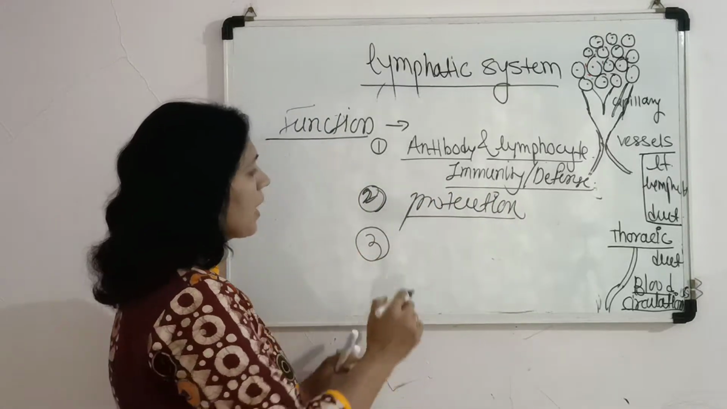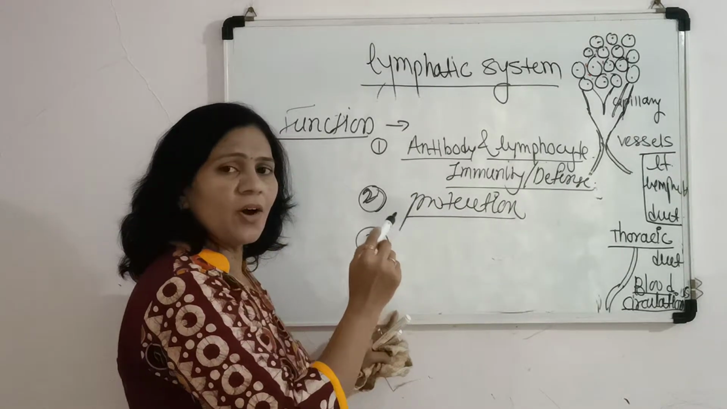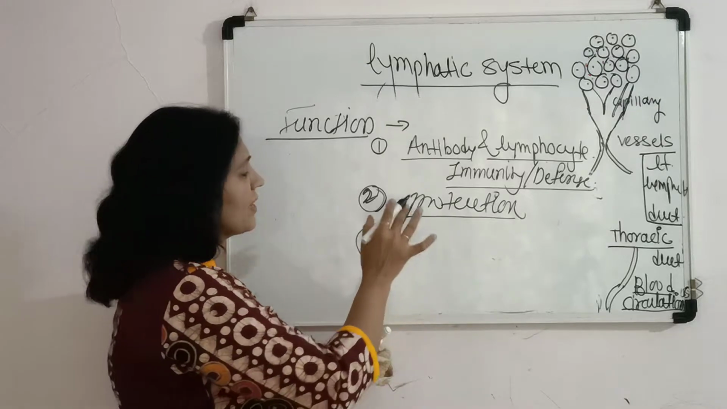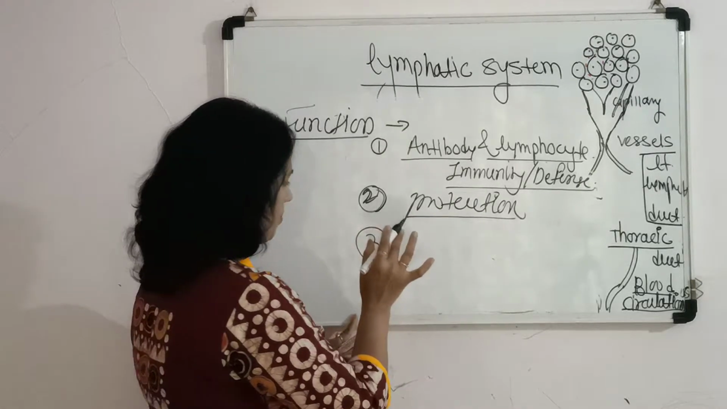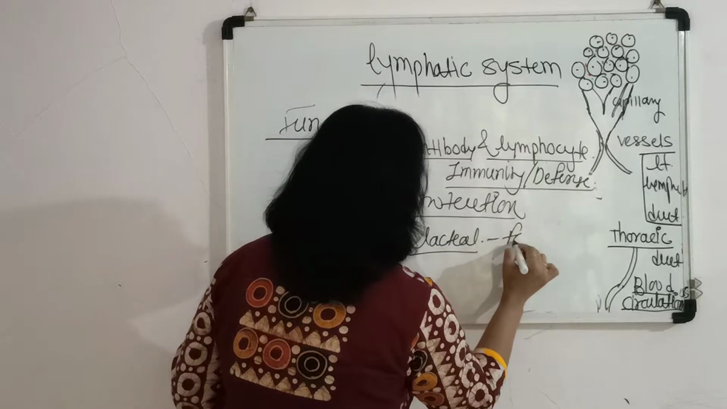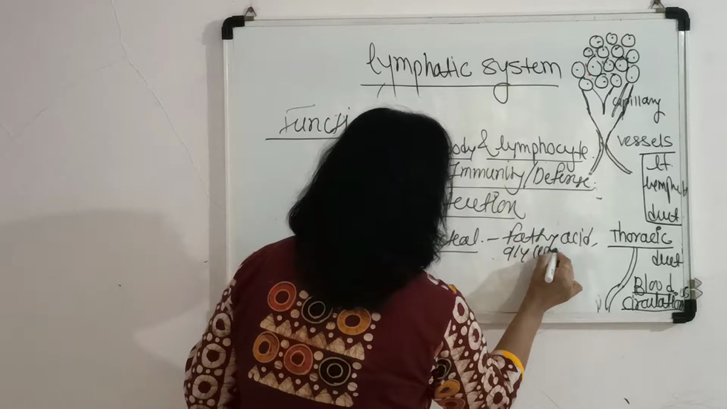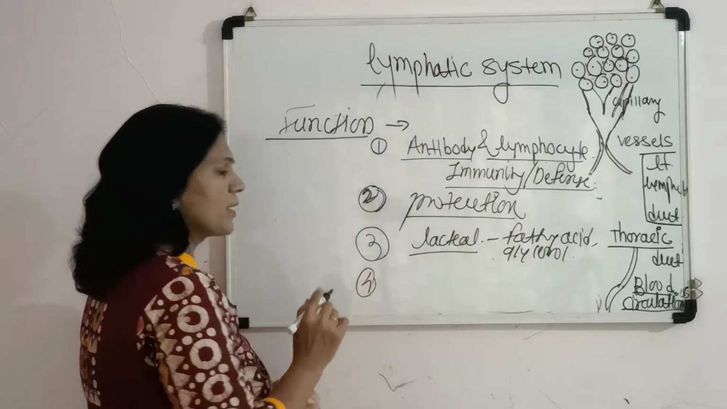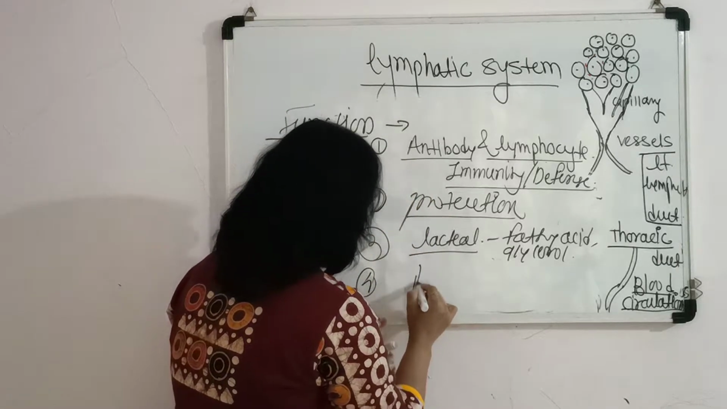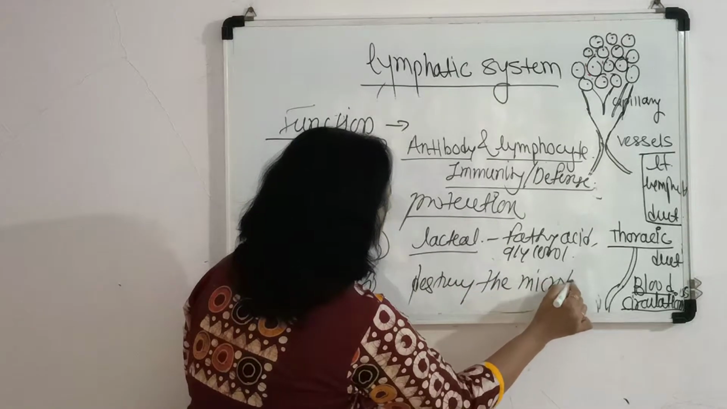Then as we have mentioned here, fatty acids and glycerol are absorbed first into the lymphatic system, and then the lymphatic system drains into the blood circulation. So the lacteal, which contains a large amount of fatty acids and glycerol, is also one of the important parts present, and it also destroys the microbes.